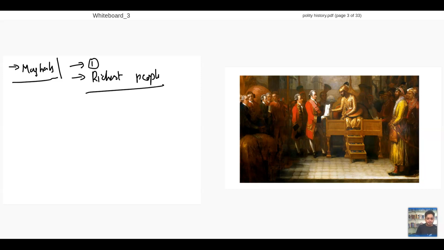So Aurangzeb, for me, is the richest person in the world till now in history and present, everything. So he's the richest person forever. So that is the essence of the Mughals.